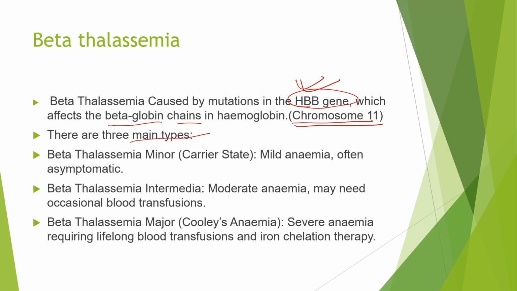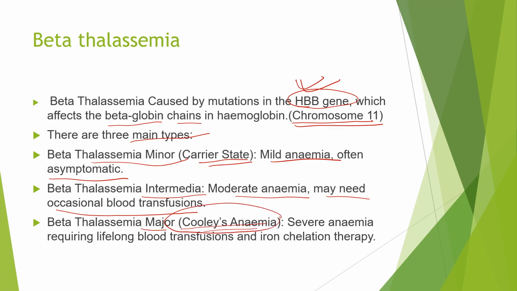So there are three main types. Beta thalassemia minor is a carrier state; mild anemia, often asymptomatic, like in alpha thalassemia, where we said the carrier is mildly anemic and often asymptomatic, but can pass it on to the next generation. Here also the same thing will happen. Beta thalassemia intermedia is moderate anemia, and may need occasional blood transfusions. Beta thalassemia major is also called Cooley's anemia. Here there is severe anemia requiring lifelong blood transfusions and iron chelation therapy. So this is beta thalassemia major, or Cooley's anemia.